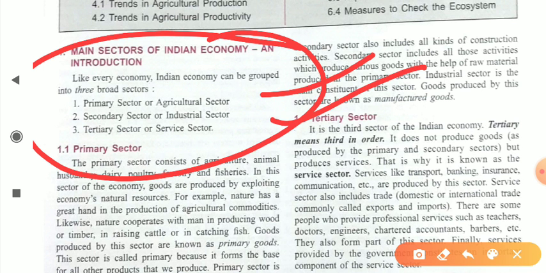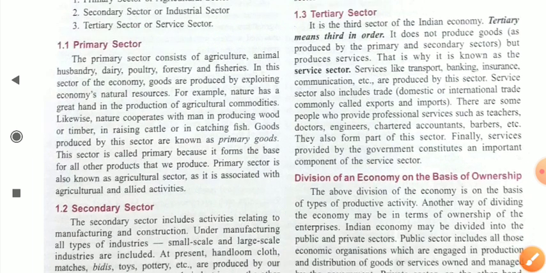In the last we will study the tertiary sector. This sector is also known as the services sector. All services-related activities like banking, financing, telecommunication, and insurance services are part of the tertiary sector, dear student. So let's begin with the primary sector.